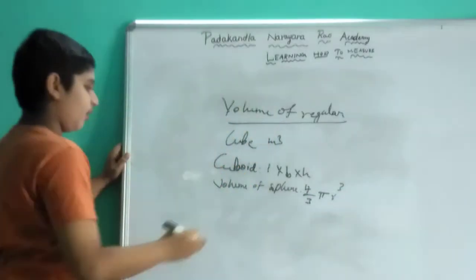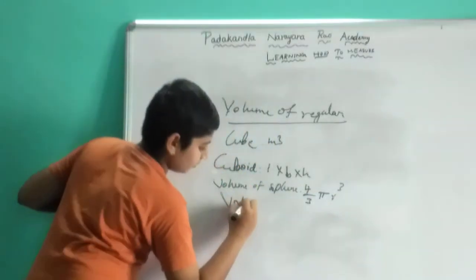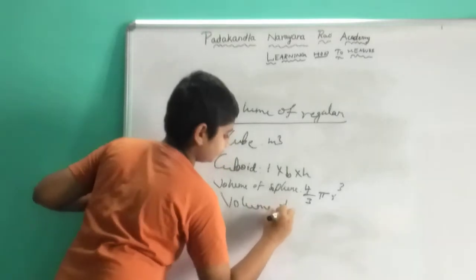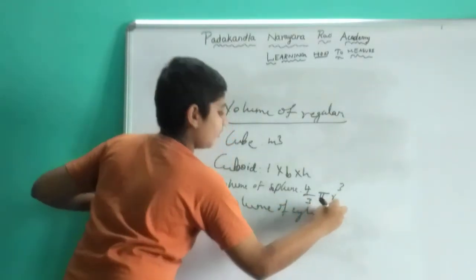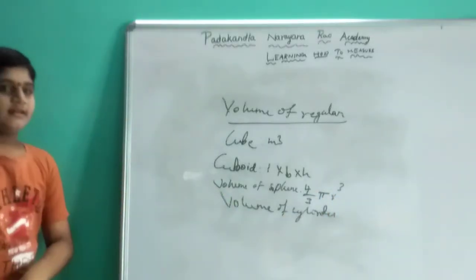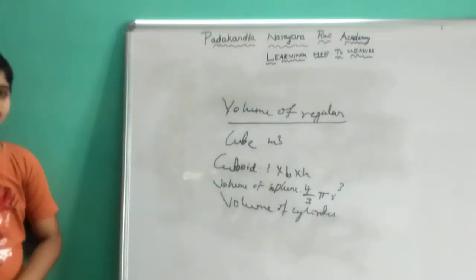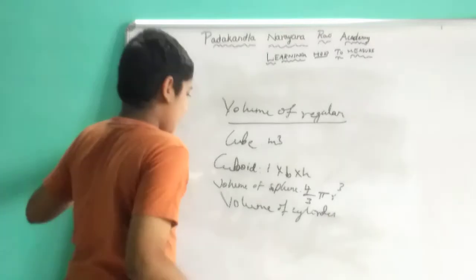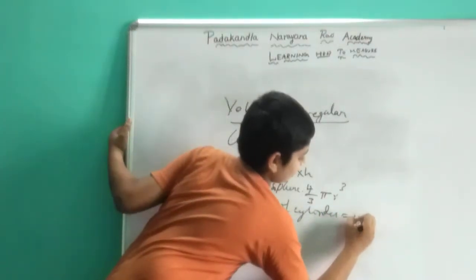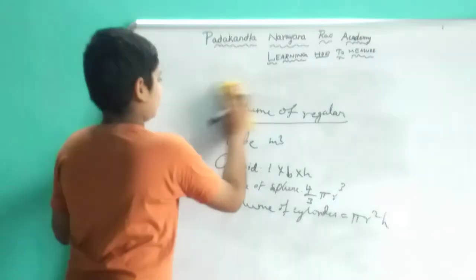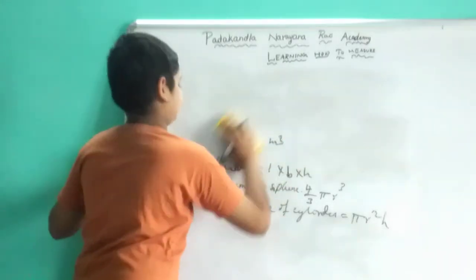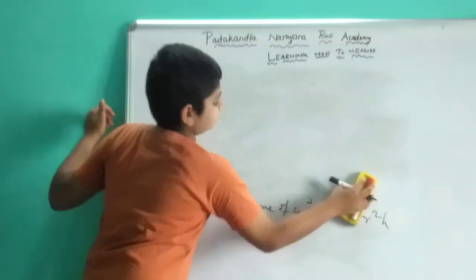Volume of cylinder is pi r square h. Pi r square h.